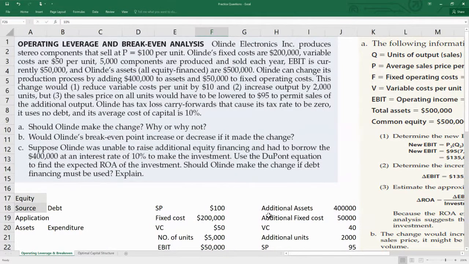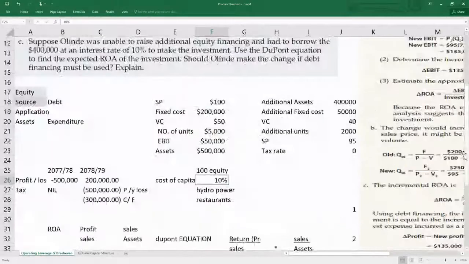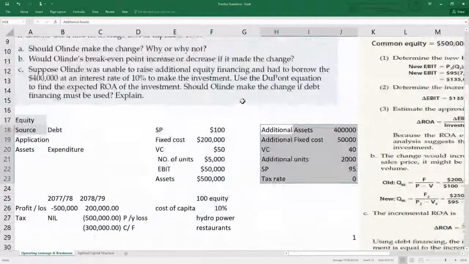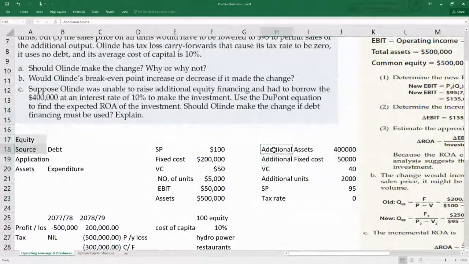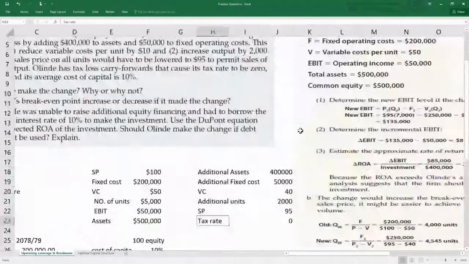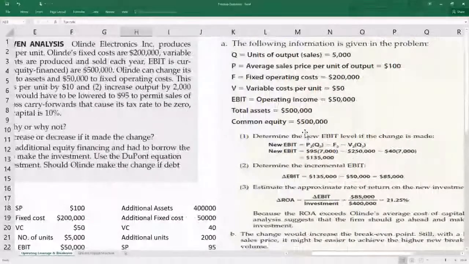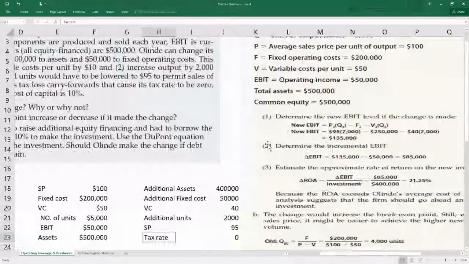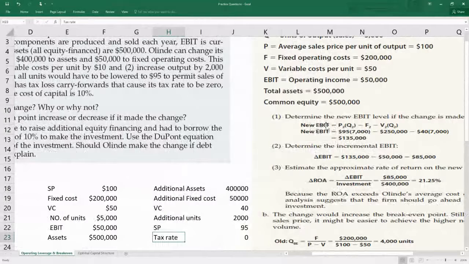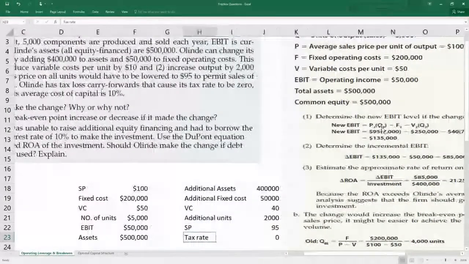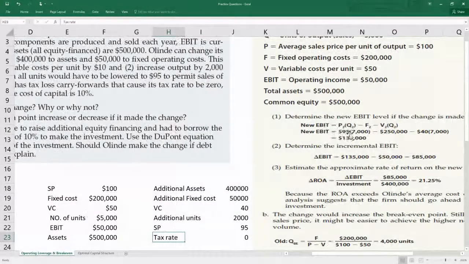So let us see the circumstance. Let us see what happens if this change happens, right? If we are supposed to change this, do we want to continue this or not? So let's solve it. First of all, how much was our new earning before interest and tax?